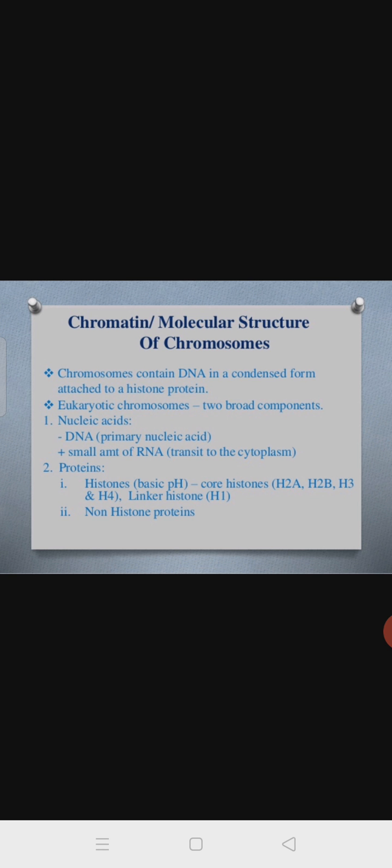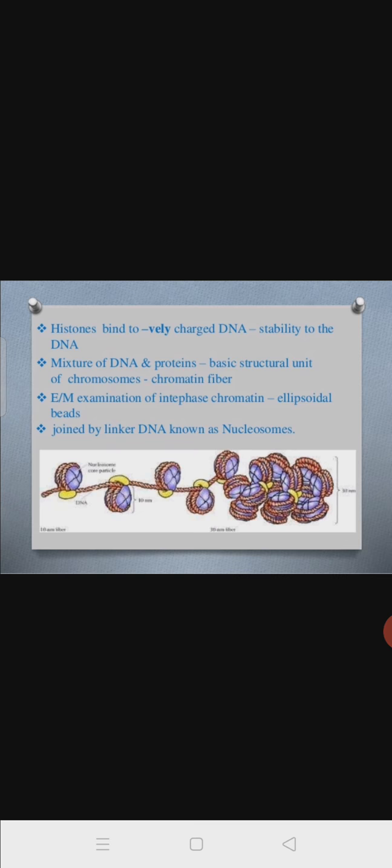A eukaryotic chromosome has two broad components: nucleic acids, DNA and RNA, and proteins, histone and non-histone proteins. So the chromatin network contains the chromosomes plus histone and non-histone proteins.